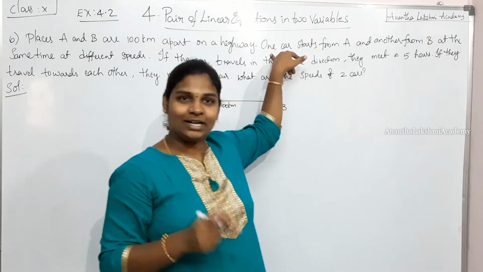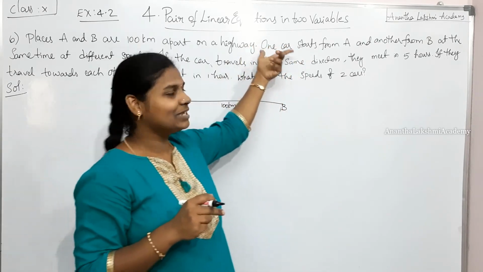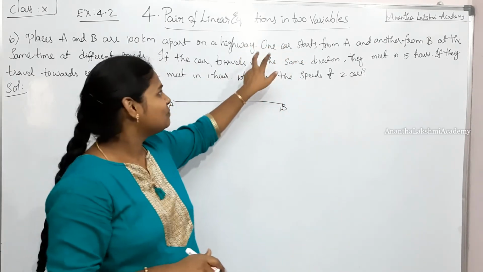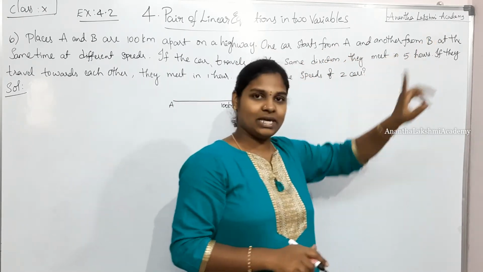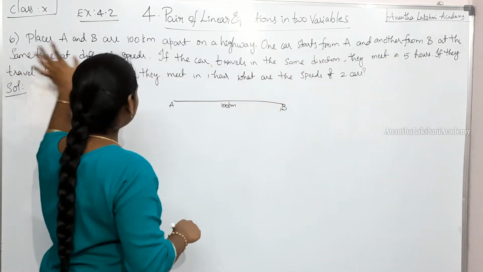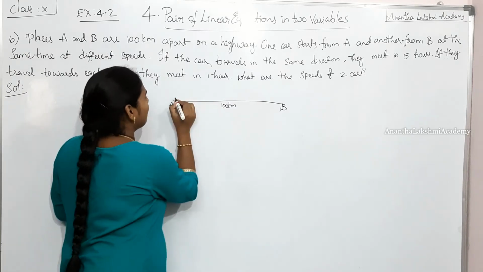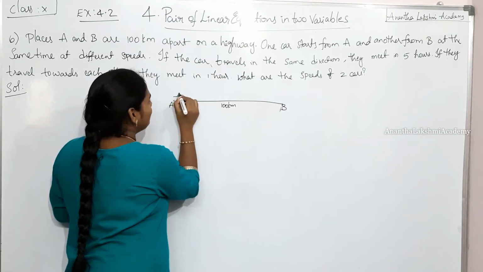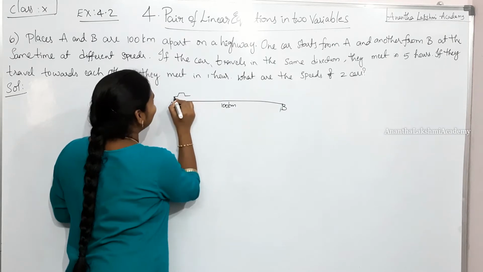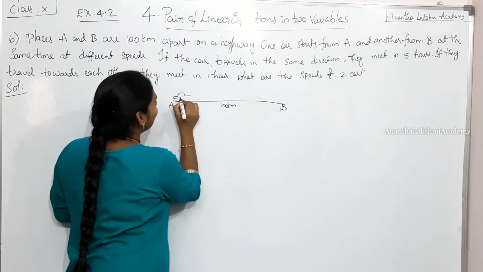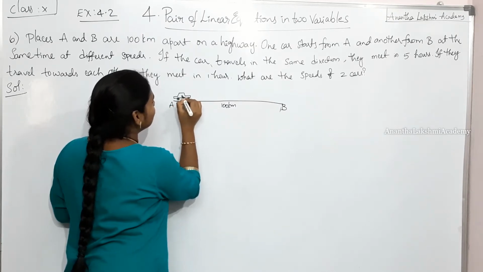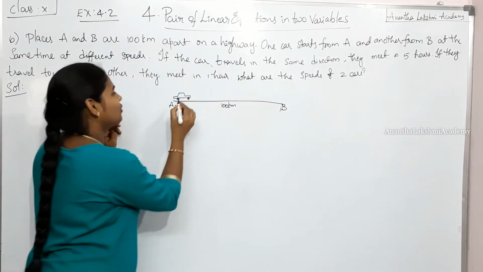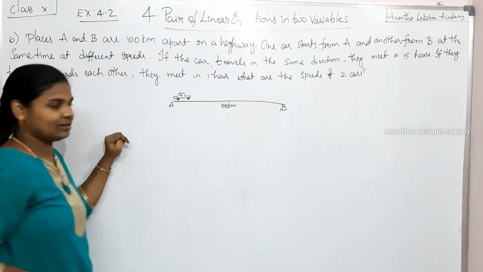One car. I told you, we are going to play a car game. So here comes our first car. One car starts from A and another from B at the same time at different speeds. So we have a car. Let me use my art and craft to draw a car. Okay, so here is our car number 1.